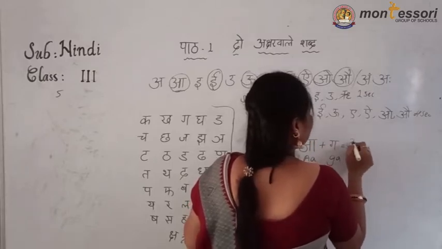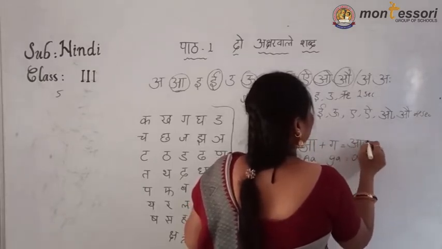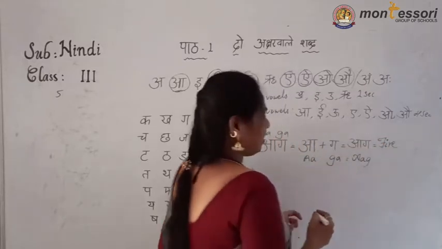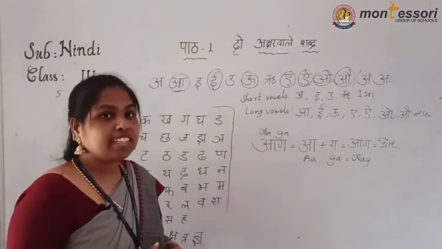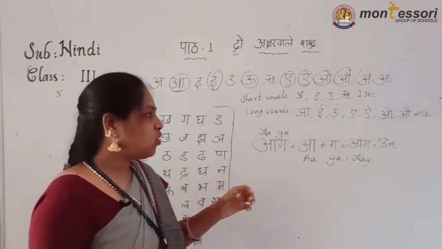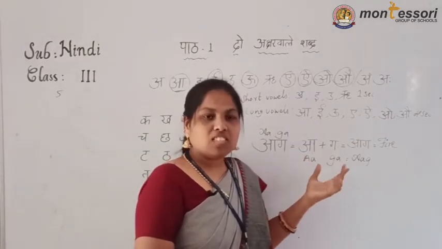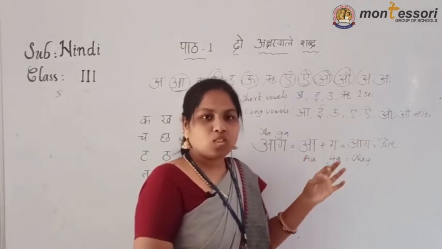Here also same, we have to join. Ag means fire. Ag means what? Fire. See, ag means fire. On that fire we are cooking the food.